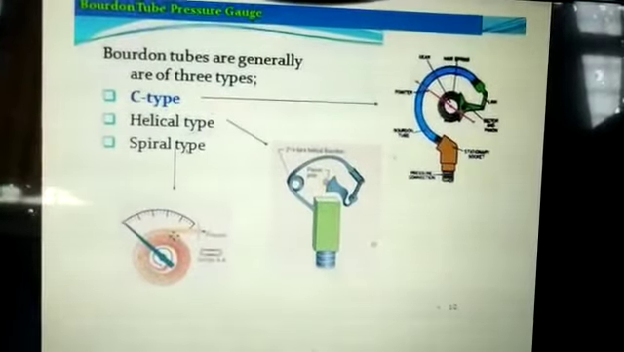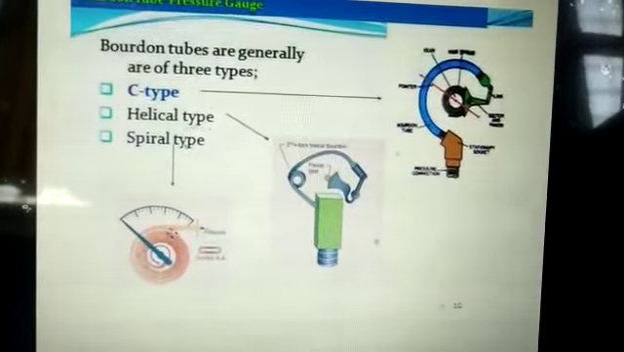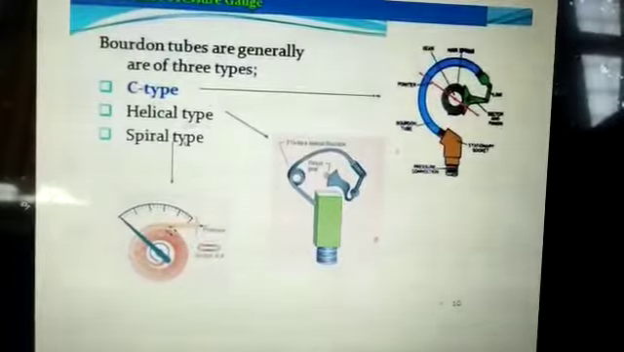Bourdon tubes are generally of three types: C type, helical type, and spiral type.